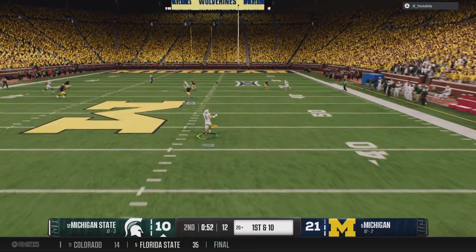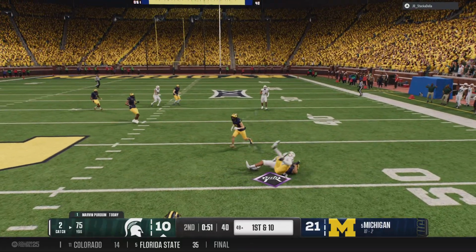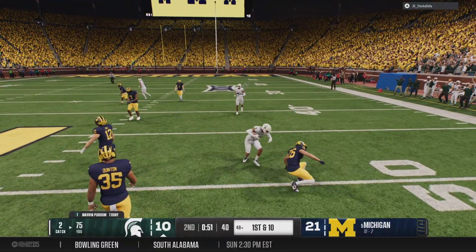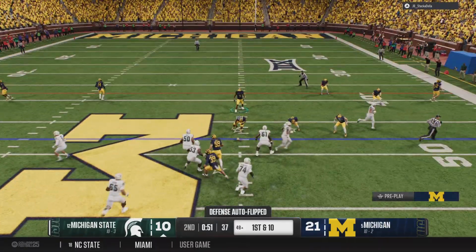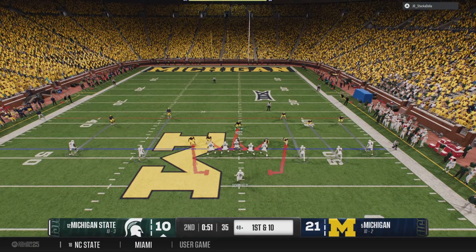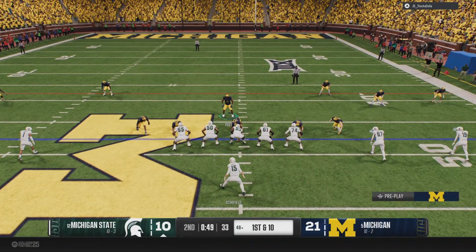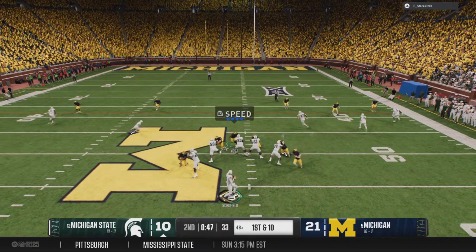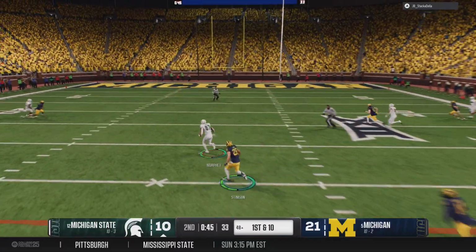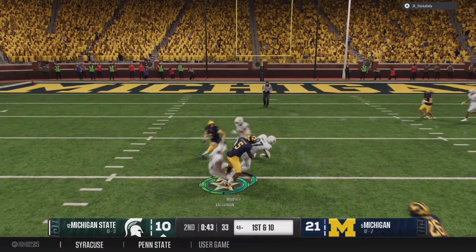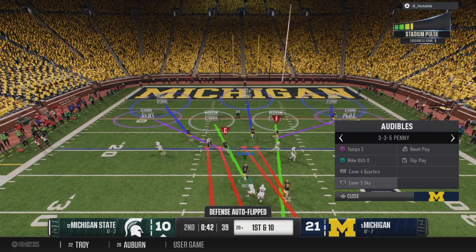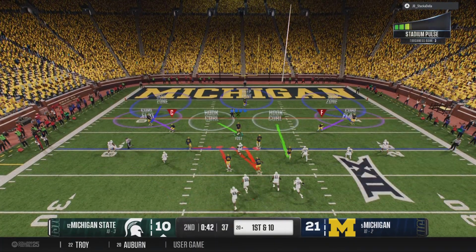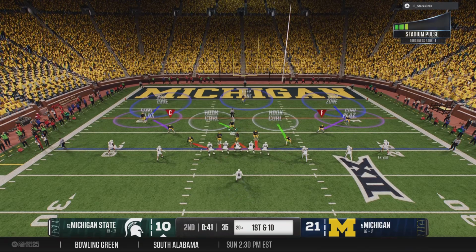He's on the run. Launches deep. Here's a wide-open receiver, complete. They bring him down, but a big chunk of yardage on the play. The Spartans hustle to the line to run the hurry-up. On 1st and 10, they'll look to throw it. And he finds a wide-open receiver. They forgot about him downfield. Tackle made after a big gain. And the Spartans are in the red zone.